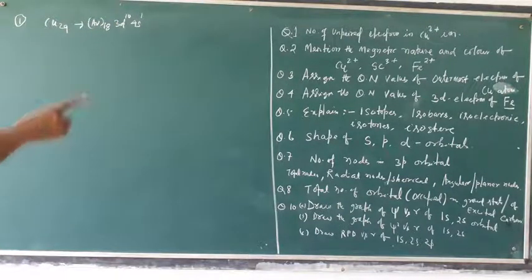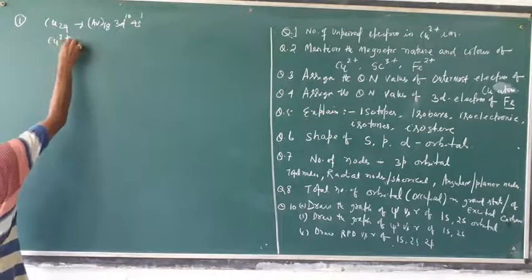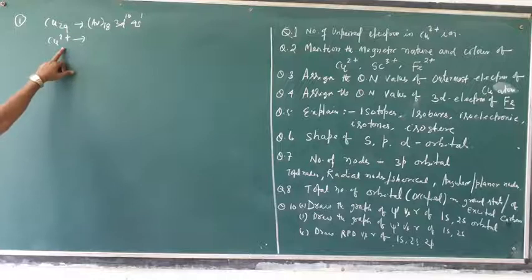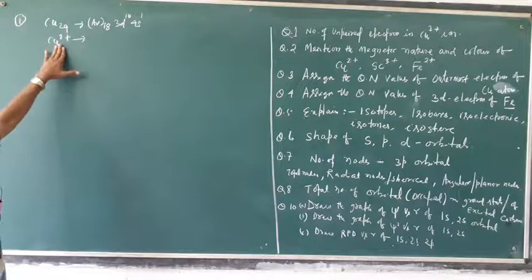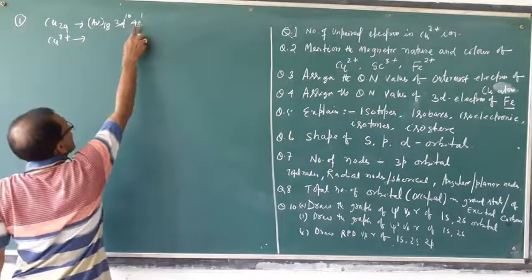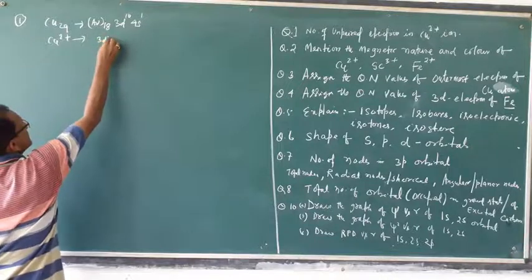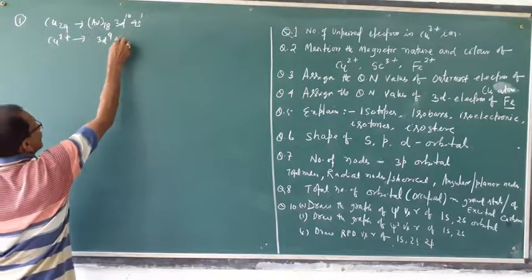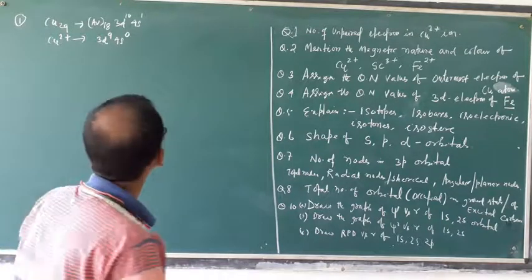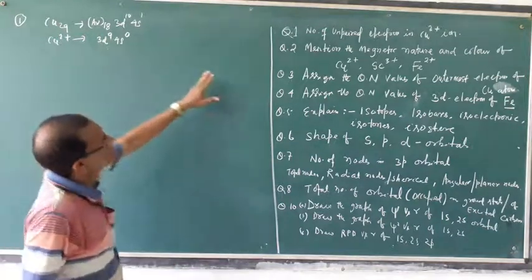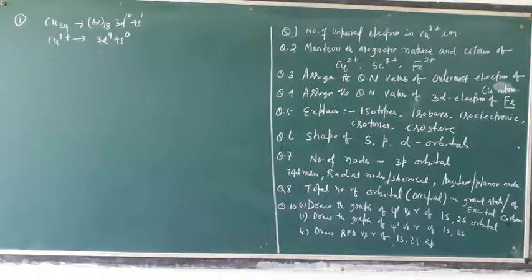But the question is copper 2 plus. Copper 2 plus means 2 electrons are lost, one from s and another from d. So the remaining configuration is 3d9 4s0. The question is the number of unpaired electrons in copper 2 plus.